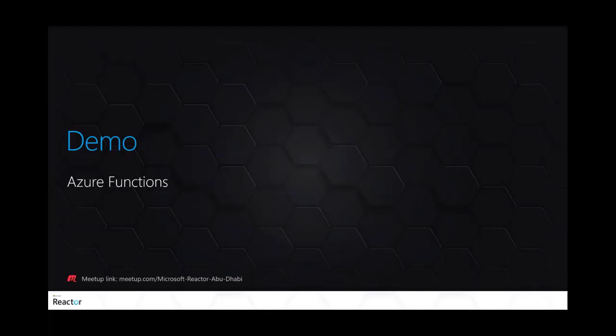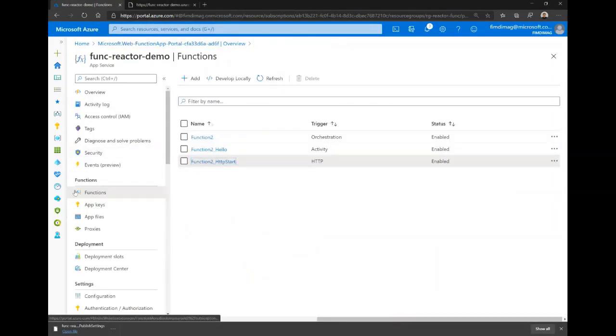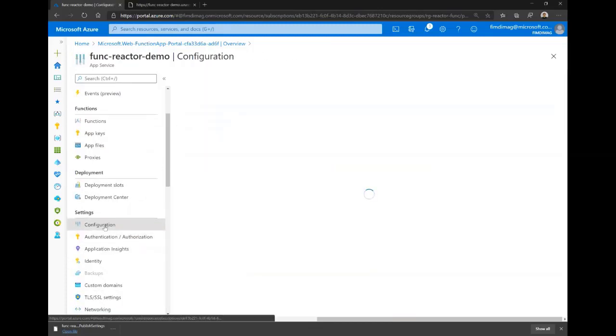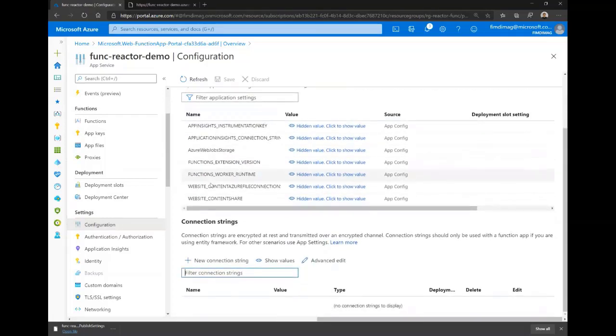Hamad, can the settings of the function be customized before? Yes. We have the same thing as the web app inside Azure. Let me just show you, sorry. So here, for the Azure Functions, we have the application settings part, or here the configuration, and inside the configuration we have the application settings, and we have the connection string also.